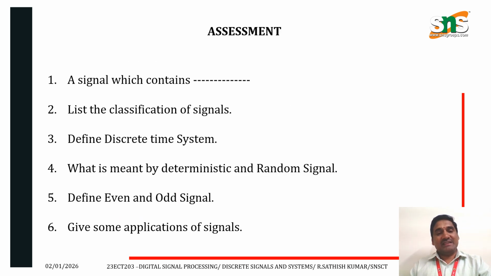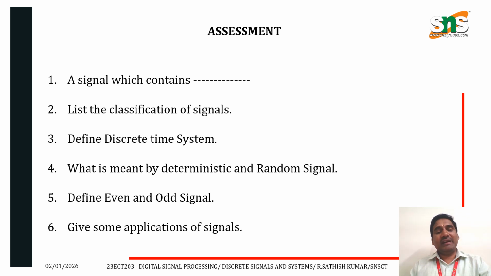Next one, we can see the assessment. A signal which contains information. List the classification of these signals. DT signals can be classified into periodic, aperiodic, even, odd, energy, power, deterministic and random. Define discrete time signal. The signal that is defined for discrete instants of time is known as a discrete time signal. It is denoted by x of n.